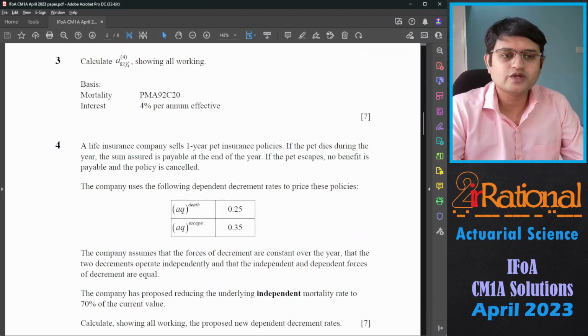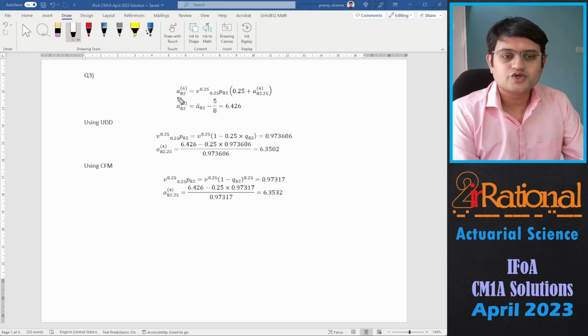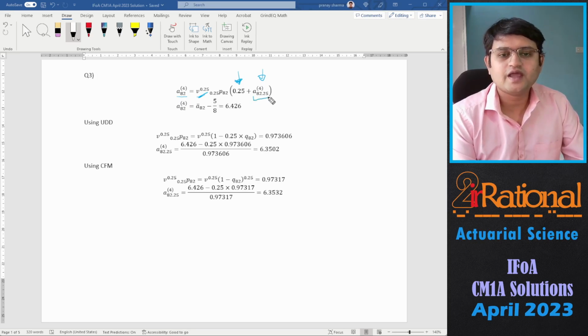Question number 3, calculate A 82 1 by 4, that is 82.25, payable 4 times, showing all working, and the basis is PMA 92C20, 4% interest. So here I have made the equation from A 82 payable 4 times because only one cash flow of 0.25 is not included here, that is at time 0.5. And after that, we will have A 82.25 payable 4 times.